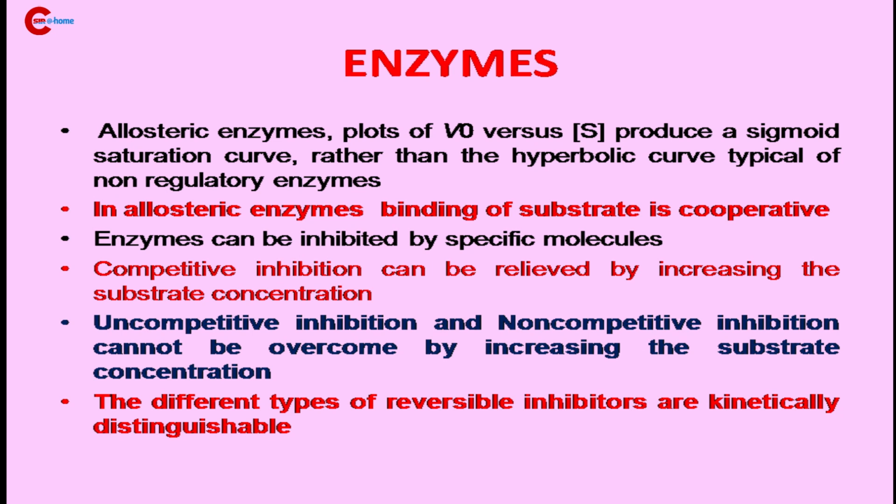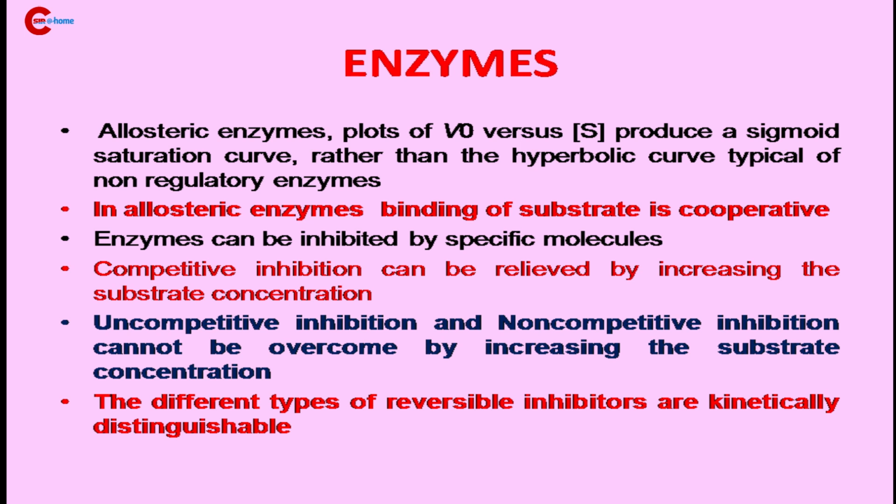Allosteric enzymes: a plot of V0 versus substrate concentration produces a sigmoid saturation curve rather than the hyperbolic curve that is typical of non-regulatory enzymes. This is very important. What are allosteric enzymes? Allosteric enzymes consist of multiple subunits and multiple active sites. So the binding of substrate to one active site of the enzyme can alter the properties of other active sites in the same enzyme molecule.